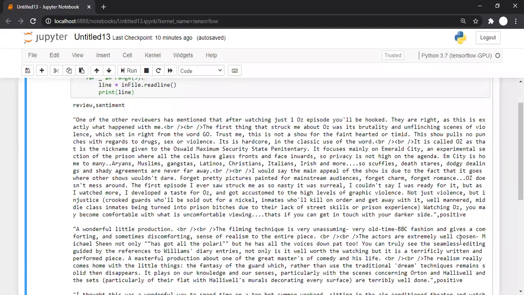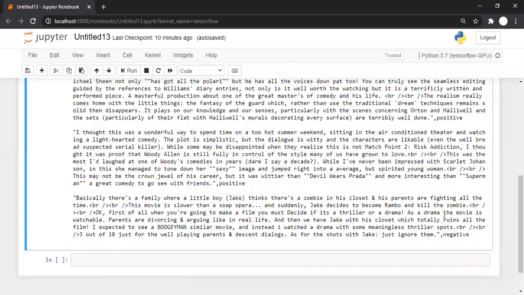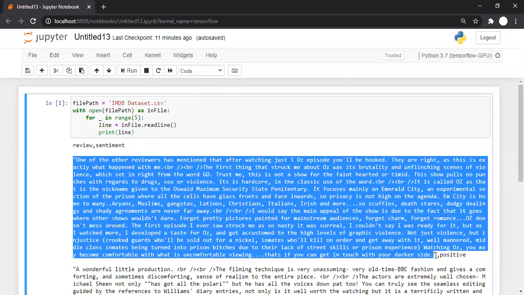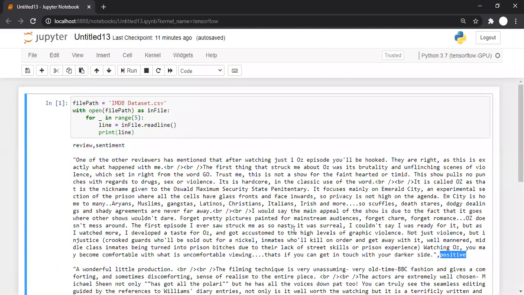So these sentiments, positive and negative, are not available on the IMDb site. The reviews are taken from the IMDb site, and these sentiments are manually marked. That is, if this is the review, then the movie's sentiment is negative, meaning the opinion of a person about the movie is negative. If this is the review, then the opinion of the person about that movie is positive, and so on. Basically, it's text data, and there are two things. One is a review field, and another field is the opinion, that is, whether the review is positive or not.